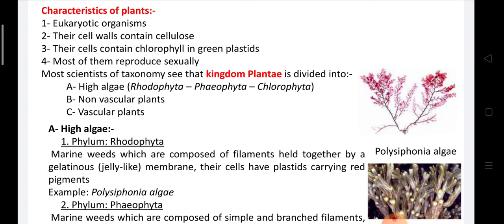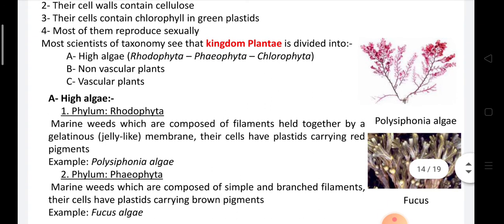Most taxonomy scientists see kingdom plant as divided into higher algae like Rhodophyta, Phaeophyta, and Chlorophyta. Number B, non-vascular plants. These plants don't contain any vascular tissues like xylem or phloem. Vascular plants are like huge and woody trees that contain vascular tissues like xylem and phloem.